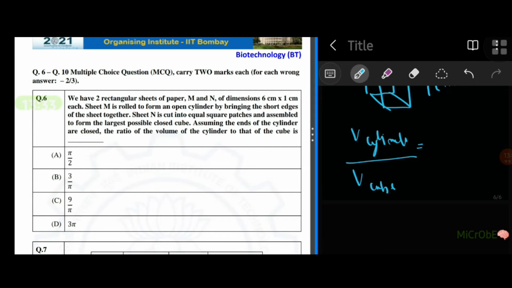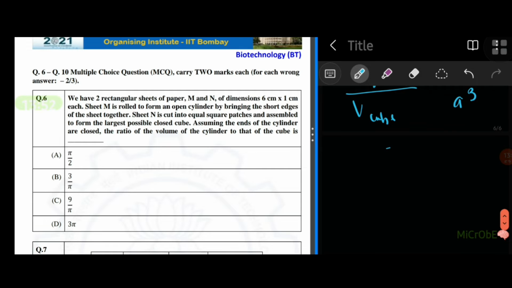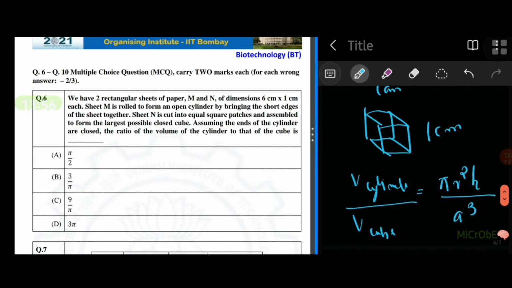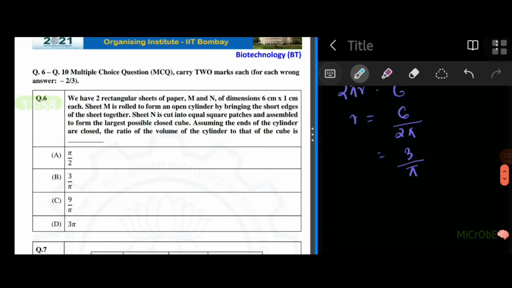So what's the equation of the volume of the cylinder? 2 pi r square h, divided by the volume of the cube, which is a cube. Here we know that the radius we had already found out is 3 by pi.